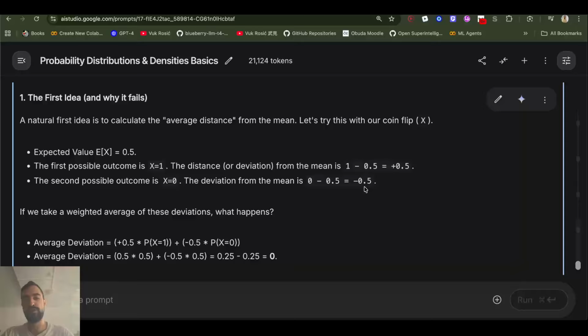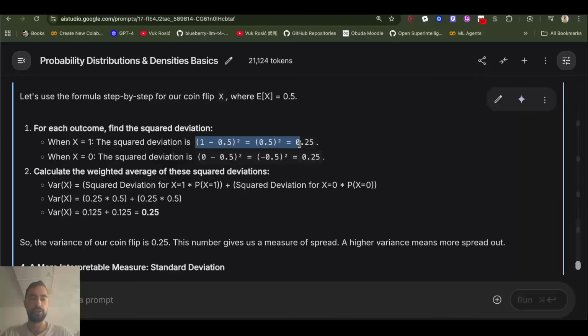A good way to get rid of this negative sign is to just square. So we square this one and this one, we square both of them. Here, this is where it's shown. So we just square these results to get 0.25 on both of them. So we will no longer get 0 as the average distance of these results from the mean. And we can intuitively see that if this is one distance from the mean and we get the same distance from the mean again, then the average of those two distances will be this same distance. So this is the actual distance from the mean because it's the same both times. So this is what's going to happen every time.